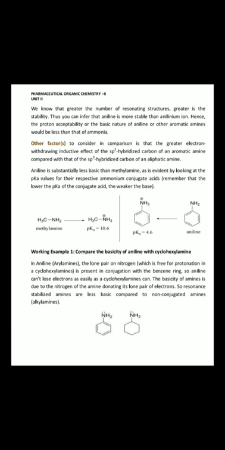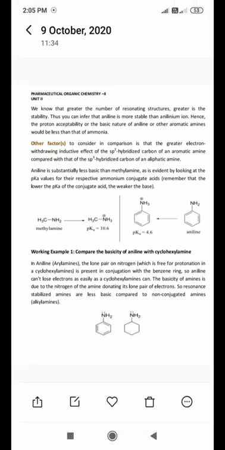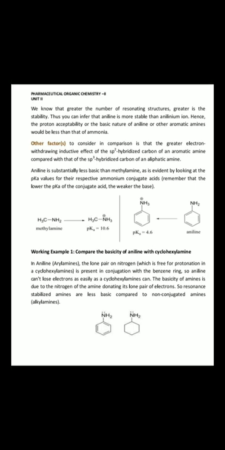Then a working example: compare the basicity of aniline with cyclohexylamine. One is aniline, which is an aromatic compound, and the second one is cyclohexylamine, which is non-aromatic. In aniline or arylamine, the lone pair of nitrogen, which is free for protonation as in cyclohexylamine, is present in conjugation with the benzene ring.